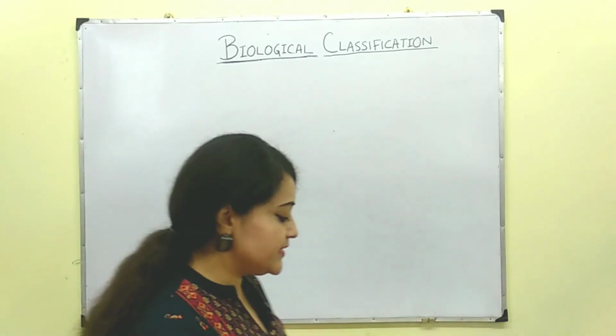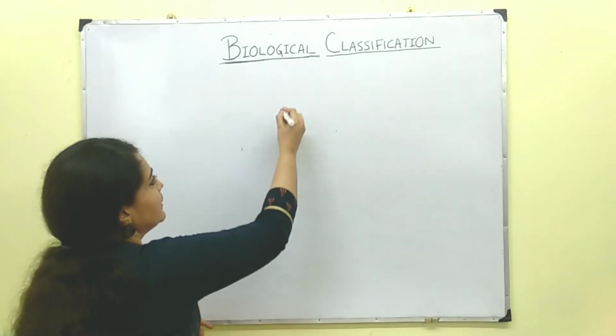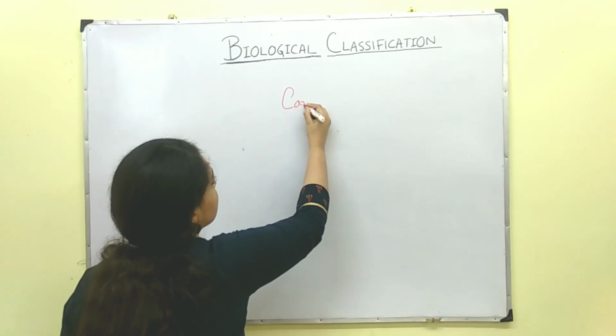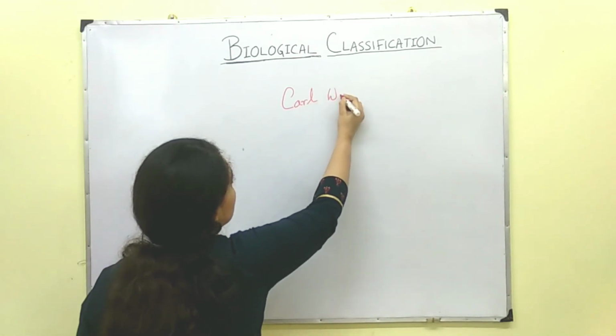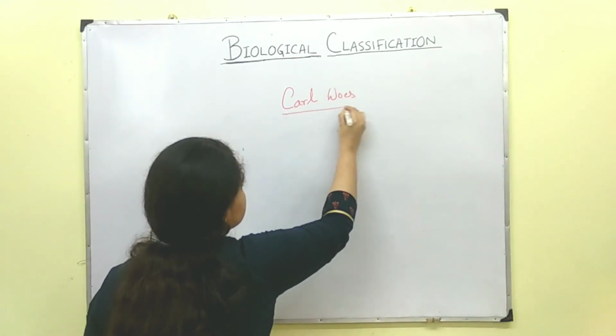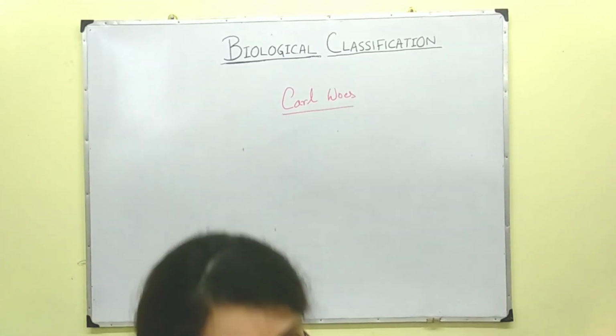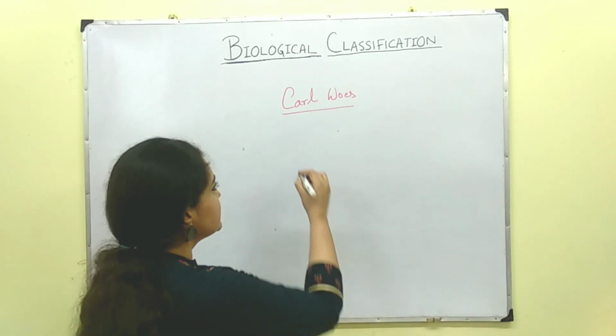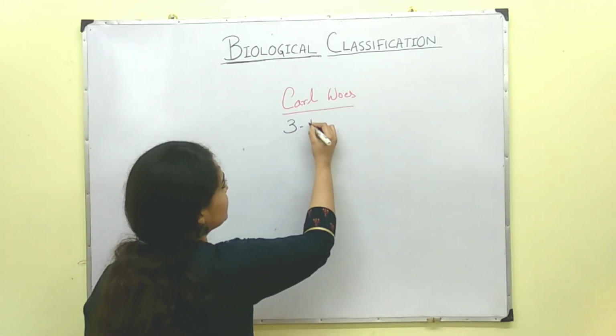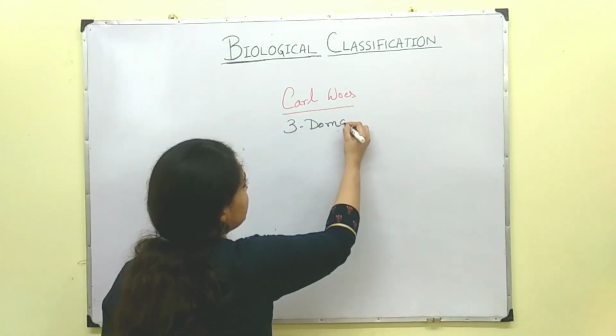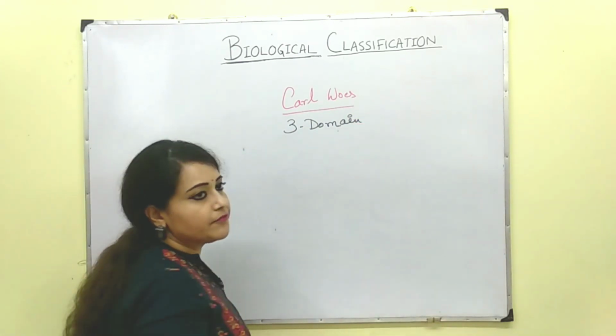There was a scientist whose name was Carl Woese. Carl Woese proposed a particular system known as the three domain system of classification.